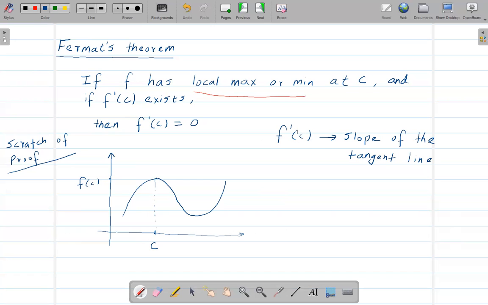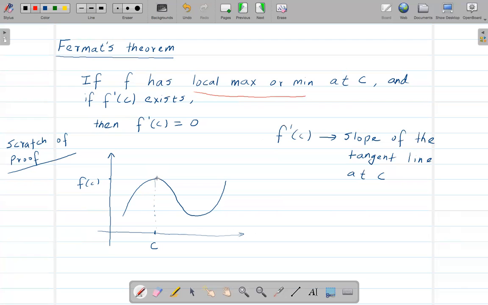So here we have c. At the maximum point, the tangent line, which is a line that just touches the graph at just one point, right?